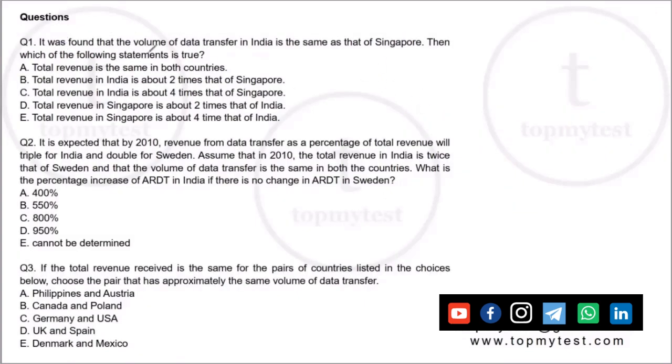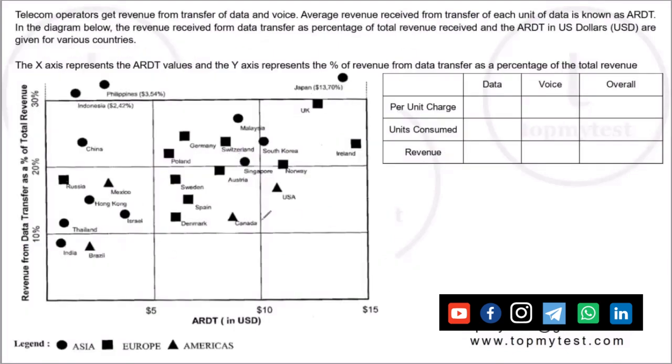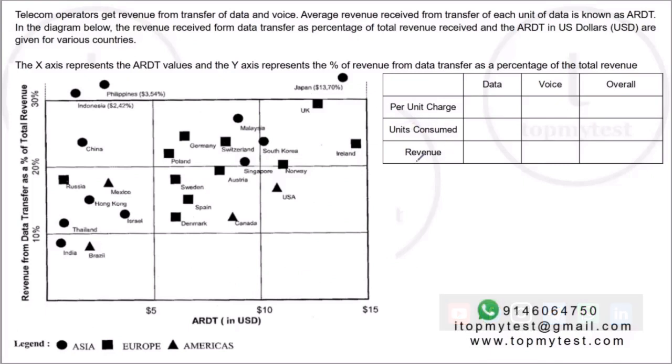Additional information is given in all the questions. Let's quickly run through what data is available. As I discussed earlier, you have a per unit charge, and units consumed will give your revenue. So A into B should be equal to C. What is A? A is ARDT, which is given. So this is given on your x-axis.